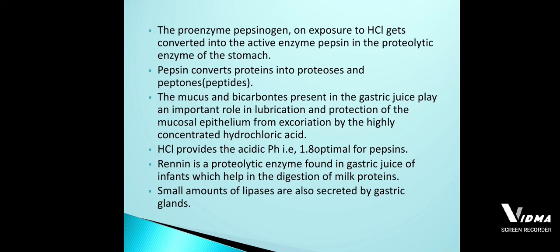Until then it will be the bolus. How is that food made to mix with the gastric juice? That is done by the contraction of the muscles of the stomach, where it undergoes the churning movement.